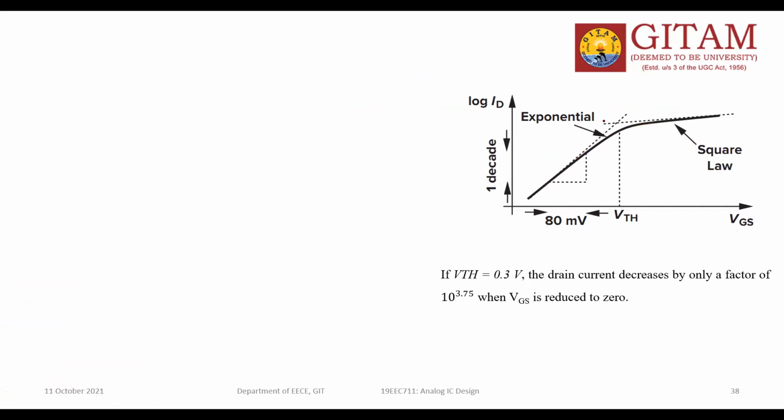But if you observe these characteristics, we can understand one thing. Even when your VGS is less than the VTH, in this region some current is flowing in the device. Whatever current is flowing, when this condition is considered, is called the subthreshold current.